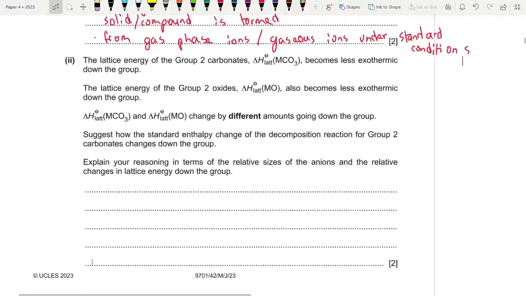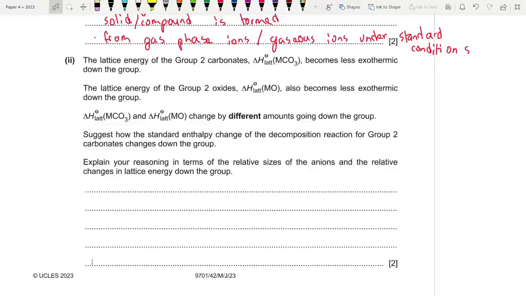Now, the lattice energy of the group 2 carbonates becomes less exothermic down the group. The lattice energy of group 2 oxides also becomes less exothermic down the group. Fine. Del H lat of the carbonate and del H lat of MO change by different amounts going down the group. Both of them become less exothermic, but the amount differs.